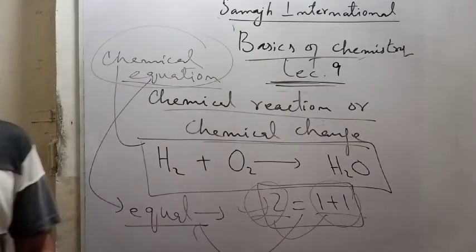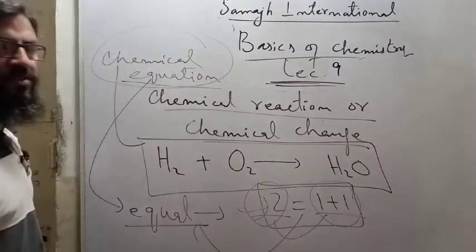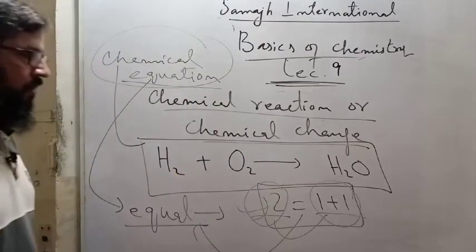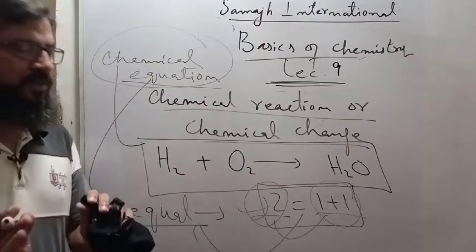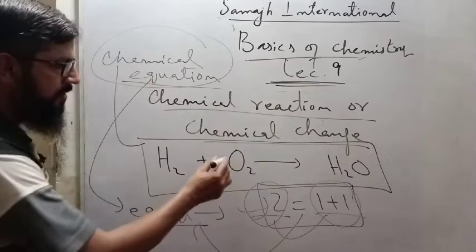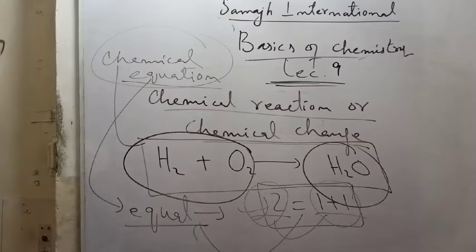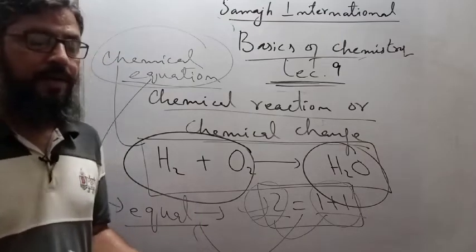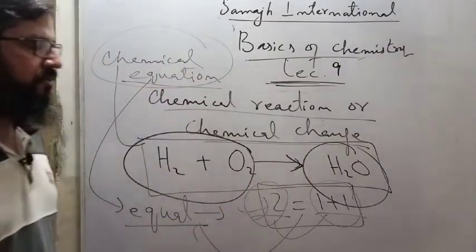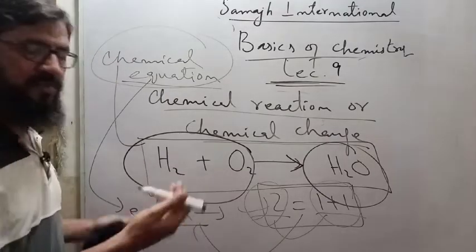What I am saying? I am saying this thing, an equation. If this thing is an equation, this is called the chemical equation, but one thing is clear, there must be two parts. There must be two sides, the right hand side and the left hand side. There you are. This is the right hand side and this is the left hand side. But where is the equal sign? In chemistry, we represent this arrow, or you can say that this arrow is equal to the equal sign. Got it? But in which sense are we saying that both the sides are equal?